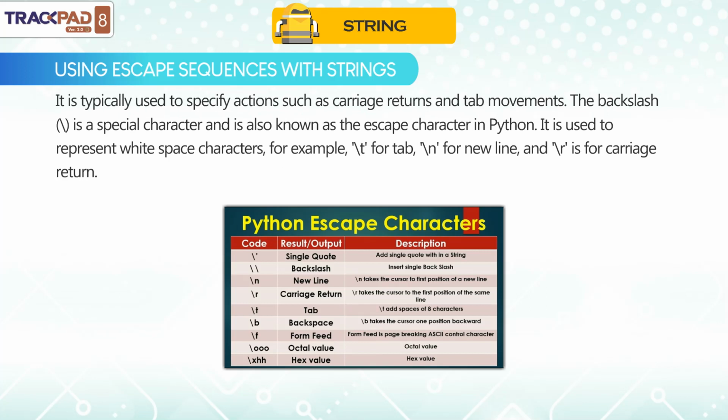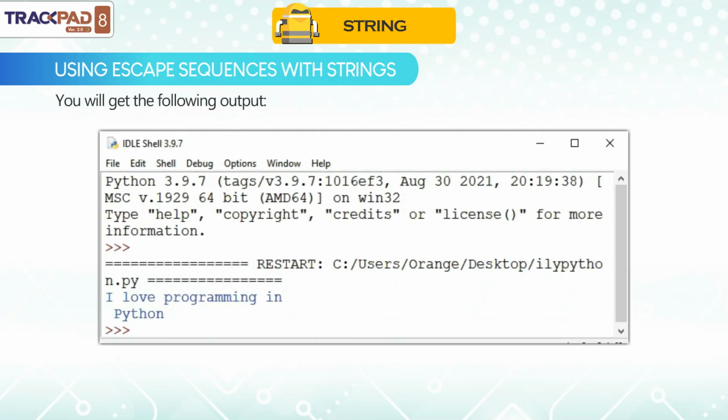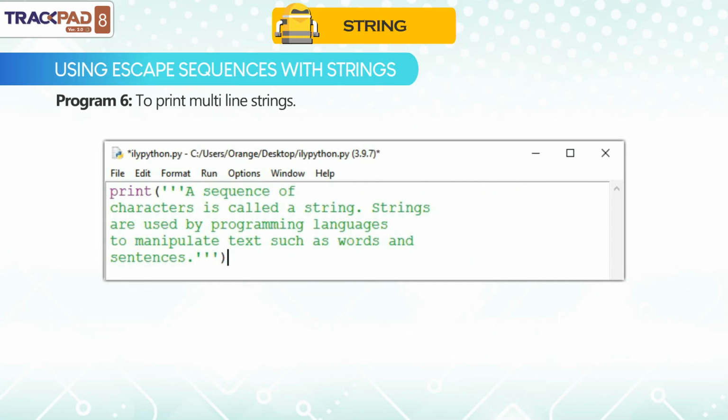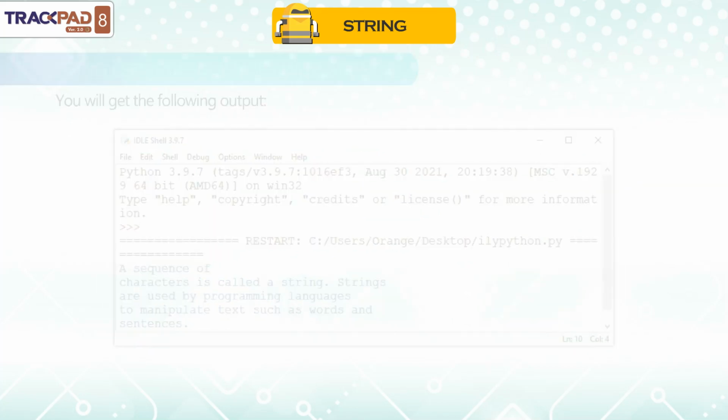The backslash is a special character and is also known as the escape character in Python. It is used to represent white space characters. For example, \t for tab, \n for new line, and \r for carriage return. Program 5. To print special symbols using escape sequences. You will get the following output. Program 6. To print multi-line strings. You will get the following output.